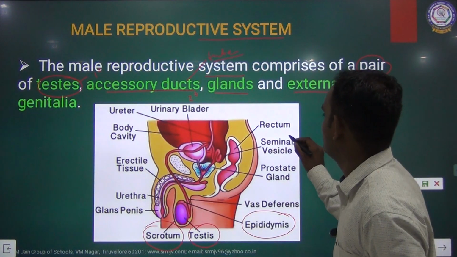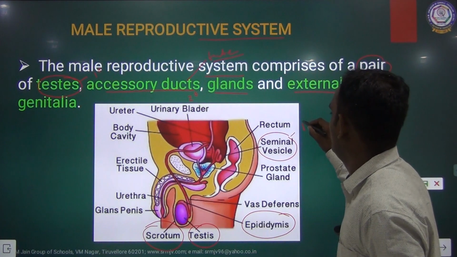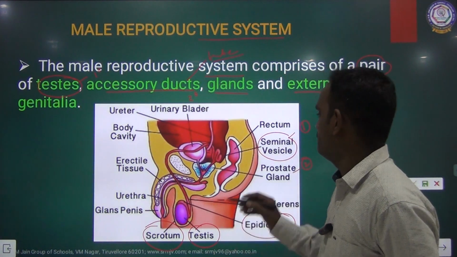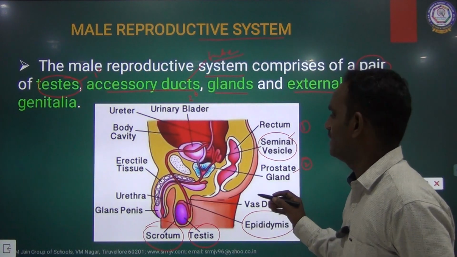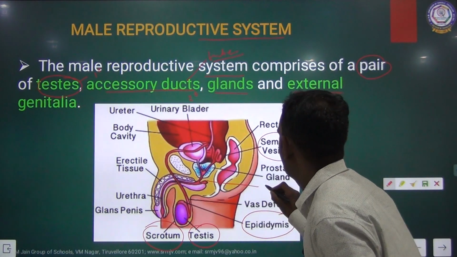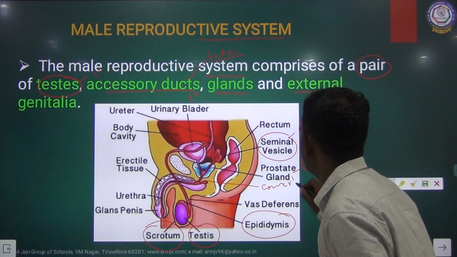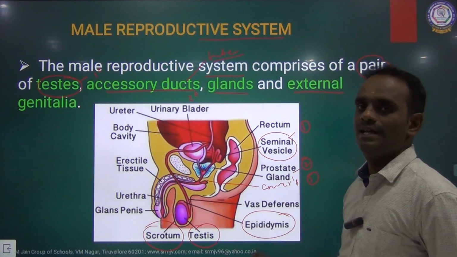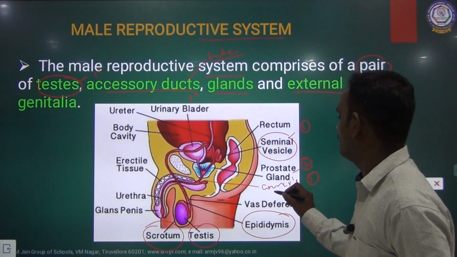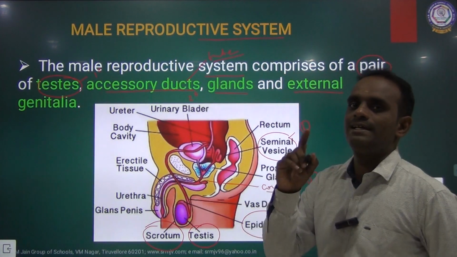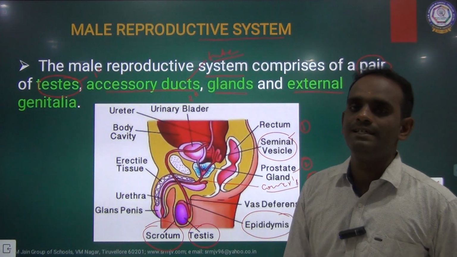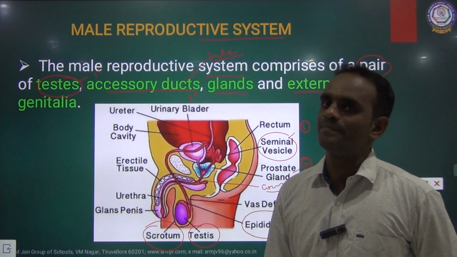The first one is the seminal vesicle, the second one is the prostate gland, and the third one is Cowper's gland. So a pair of seminal vesicles, a pair of Cowper's glands and a single prostate gland are present in the male reproductive system. Clear?